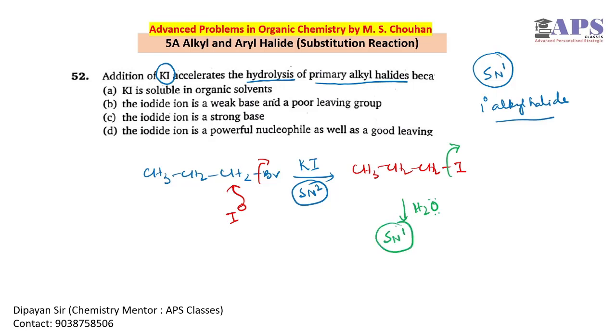So initially iodide is added as a nucleophile and finally it is removed as a good leaving group. So option D is the correct one. The iodide ion is a powerful nucleophile, so initially it behaves as a nucleophile and gives an SN2 reaction. After iodide is added in the molecule, the hydrolysis reaction takes place and we can have an SN1 reaction in presence of water.